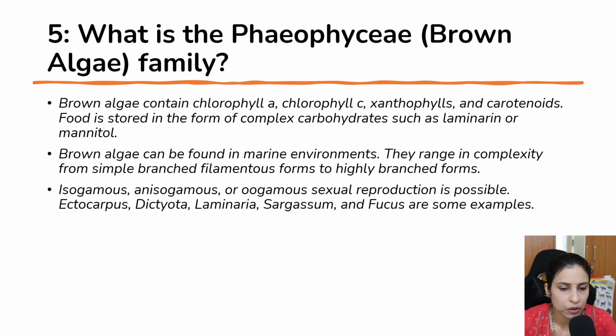What is the Phaeophyceae or brown algae family? Brown algae contain chlorophyll A, chlorophyll C, xanthophyll and fucoxanthin, carotenoids. Food is stored in the form of complex carbohydrates such as laminarin or mannitol. Then brown algae can be found in marine environments. They range in complexity from simple branched filamentous form to higher branched form. Isogamous type of gametes and anisogamous type of gametes are also present, or oogamous, through sexual reproduction. Ectocarpus, Dictyota, Laminaria, Sargassum, and Fucus are some of the examples.